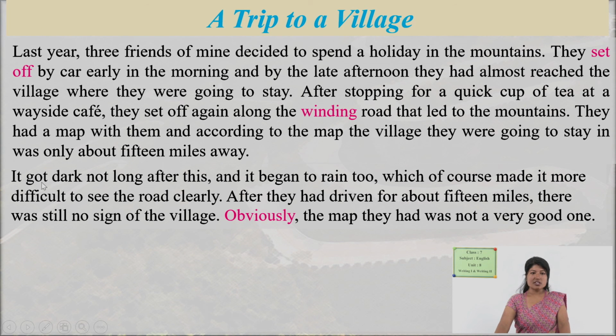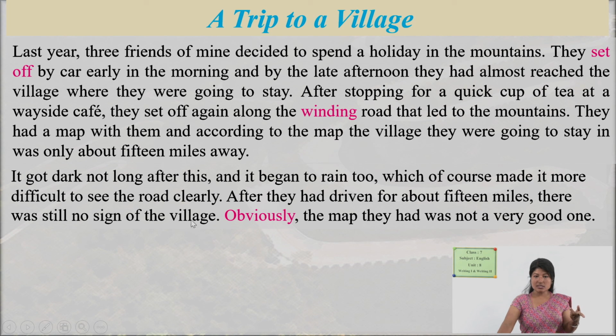The next paragraph: it got dark not long after this, and it began to rain. So whatever activities happened over there are explained in this travel experience. It began to rain, which of course made it more difficult to see the road clearly. So they could not see the road clearly. It is also mentioned what they could not do. They could not see the road properly because of rain. After they had driven for about 15 miles, there was still no sign of the village.